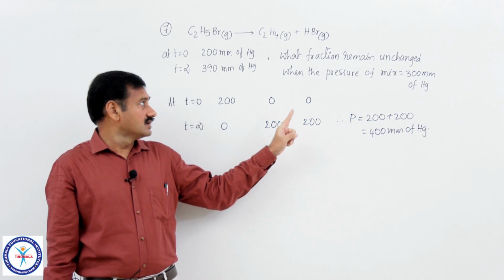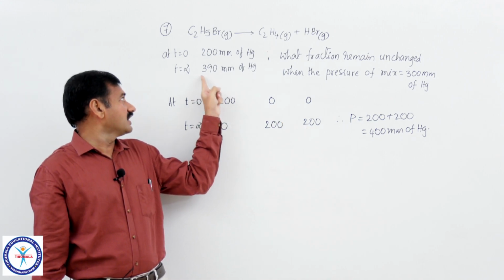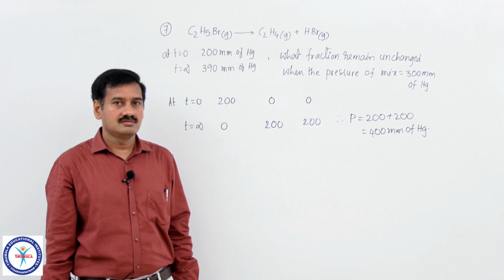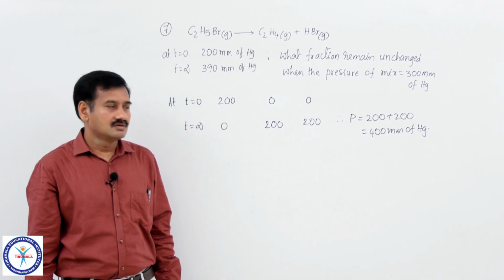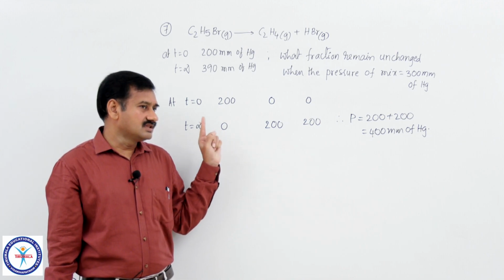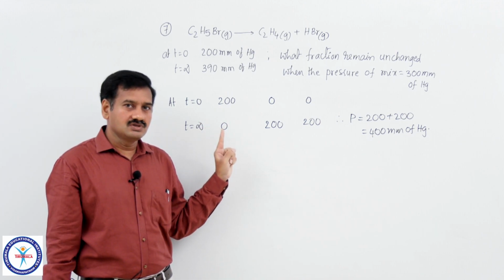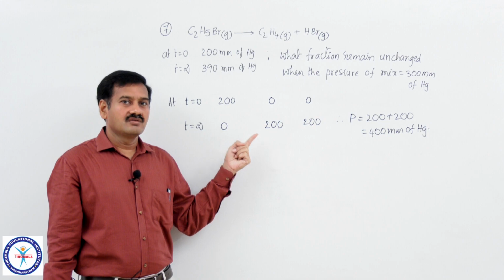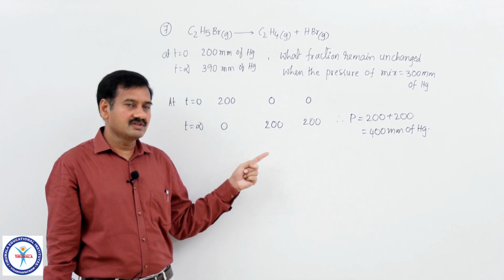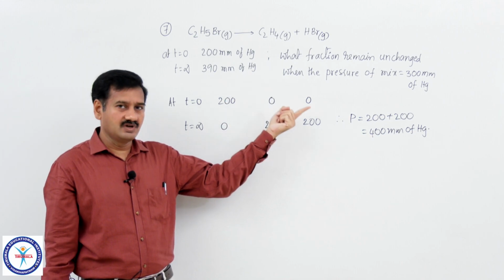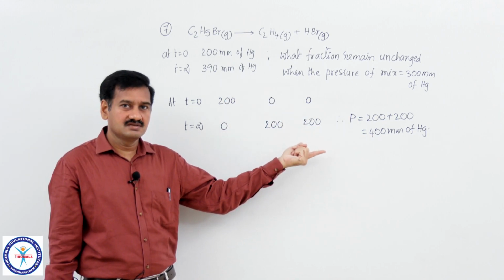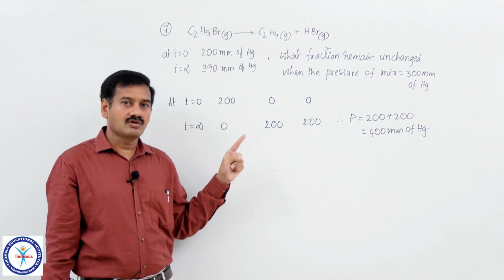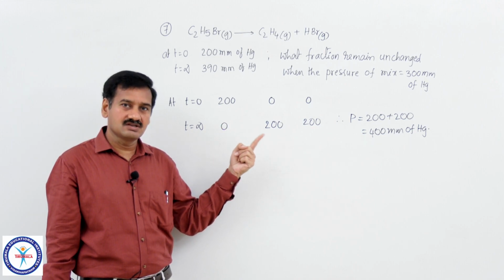Yes. But in the question it was given that at the end of the reaction the total pressure is only 390 millimeters of mercury. What does it mean? We have to say that at the beginning, at time t equal to 0, in addition to ethyl bromide, there must be some other gas. That gas is not at all reacting with either ethyl bromide or ethene or HBr. Let it be some inert gas. So, at the beginning of the reaction, some amount of ethyl bromide and some amount of unreacting, inert gas is also present.